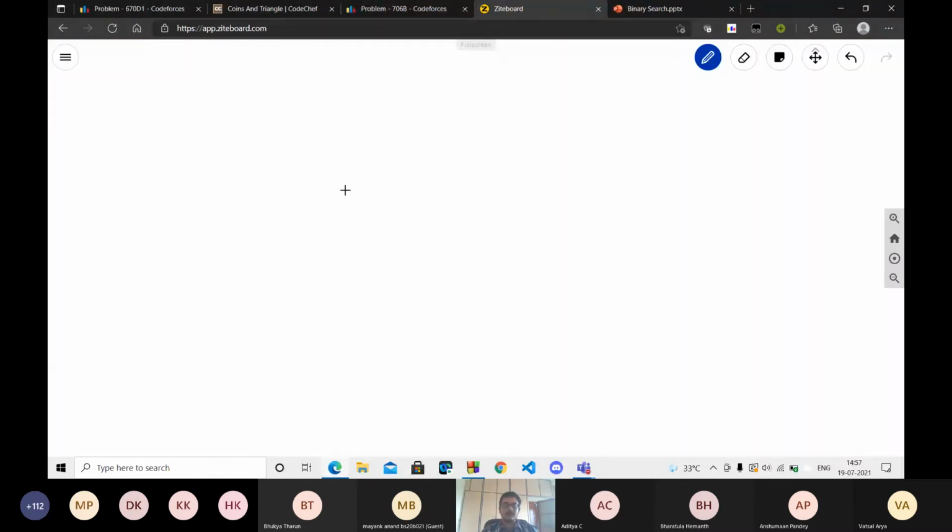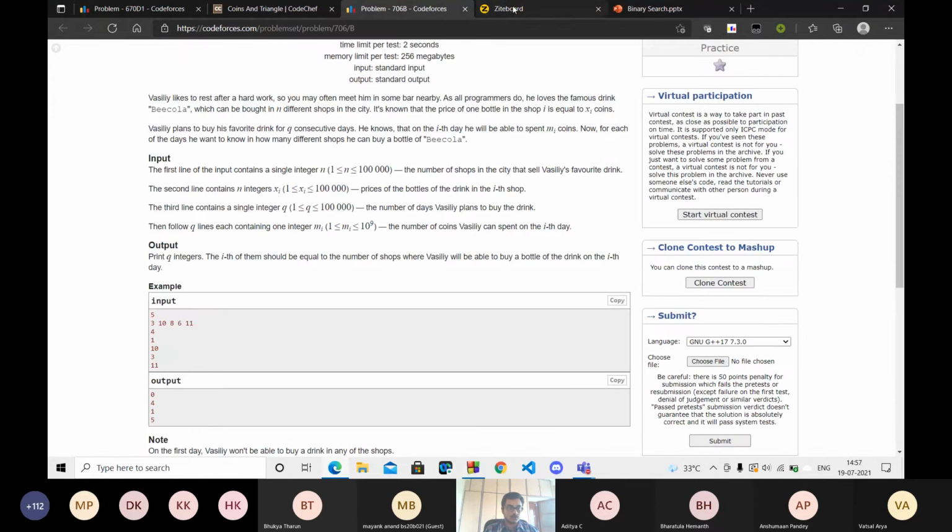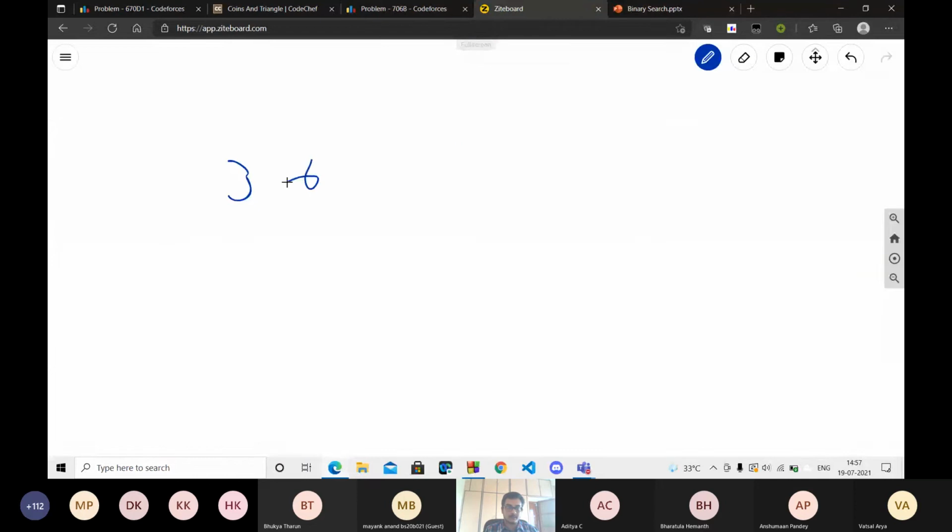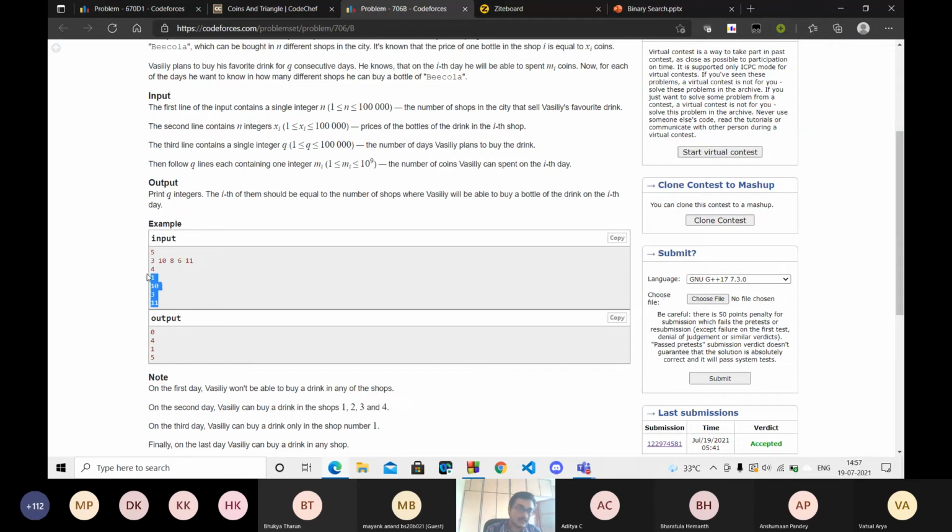We know that binary search works in a sorted array. So we will first sort the array. We'll write 3, 6, 8, 10, and 11. These are the prices of the drink in each of the shops. And then you are given q, which is 4, the number of days. On each day, he has this many coins. The first day he has 1 coin, the second day he has 10 coins, the third day only 3 coins, and the fourth day has 11 coins.